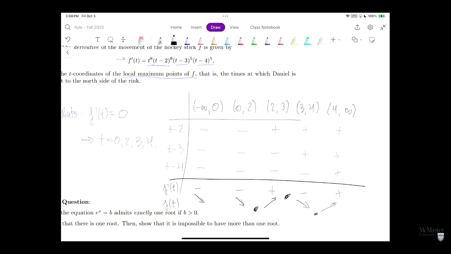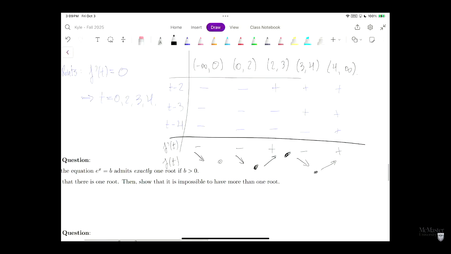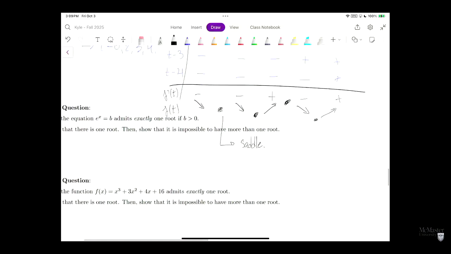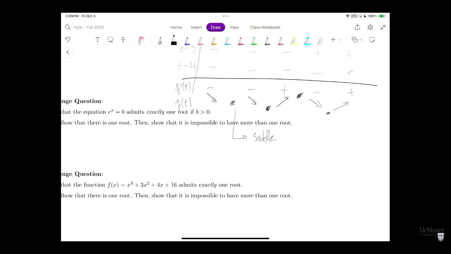Why did we put t is equal to 0? A point of equivalence. I don't think I've heard that before. Yes, it does behave like x to the 3. You're right. It behaves like x to the 3, but it has a name. Saddle. Yes, very good. This is called a saddle point. So this is a saddle. Very good. Can you remind me your name? V? Very nice, V.